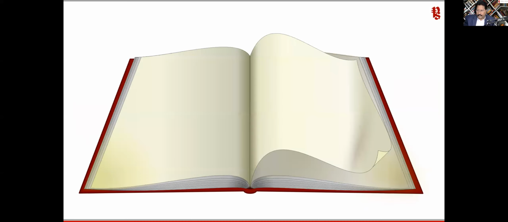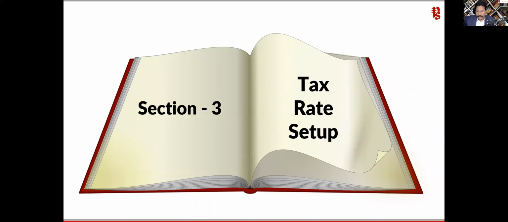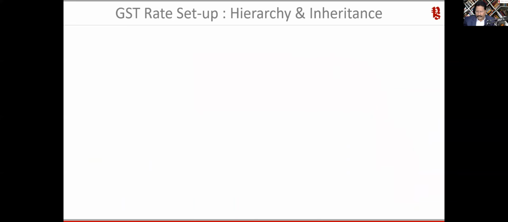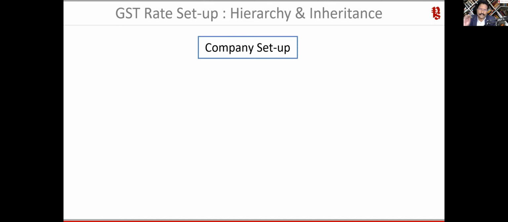And the next one is quickly, and after this is where we will move into Tally. The next one is the tax rate setup, which is very, very critical. All right, so how do we set up the tax rate? Basically, this is what we call hierarchy and inheritance. Like I said, it takes less than 3 minutes for you to set up GST for any client, where you can set up your GST information at the company level.